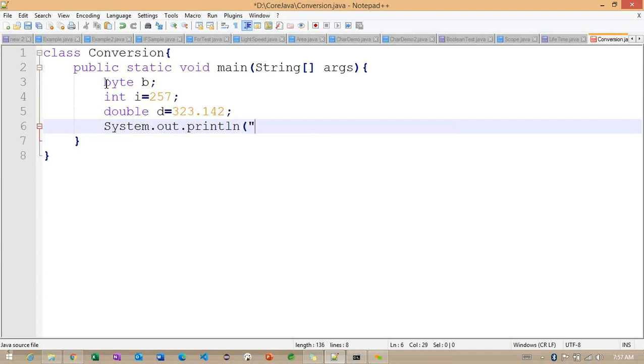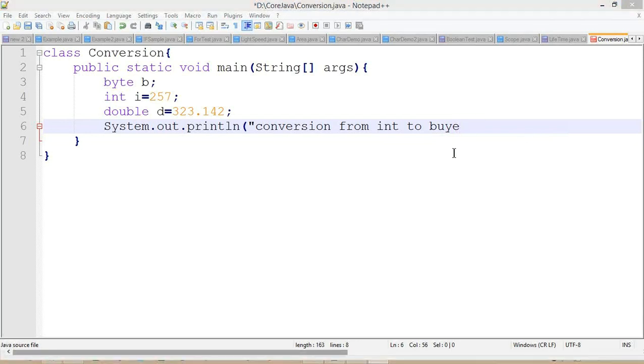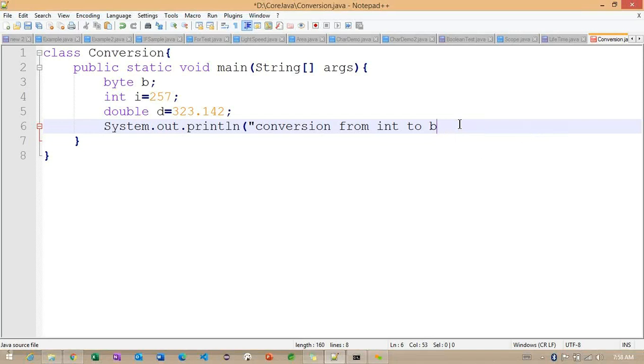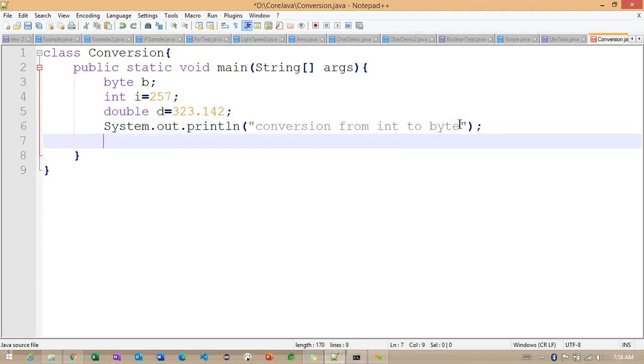System.out.println conversion int to byte. So in this section we are converting from int to byte here.